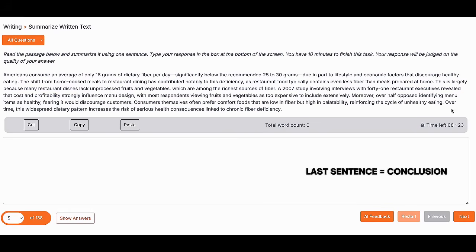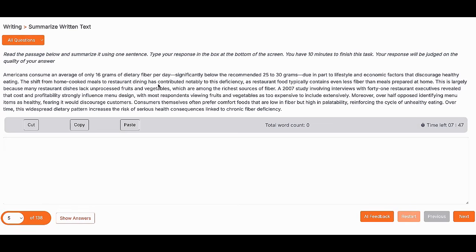The conclusion: over time, this widespread dietary pattern increases the risk of serious health consequences linked to chronic fiber deficiency. So if this continues over time, it will lead to serious health consequences like chronic fiber deficiency. So we have the topic, we have the conclusion. Now we need two to three important points. For that, we have to skim through the text. When you quickly go through the text, wherever you find an important point, you stop there.